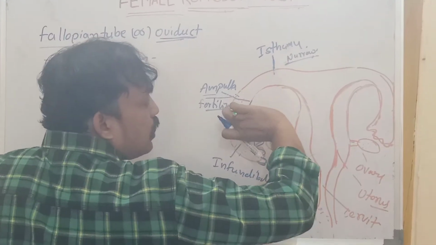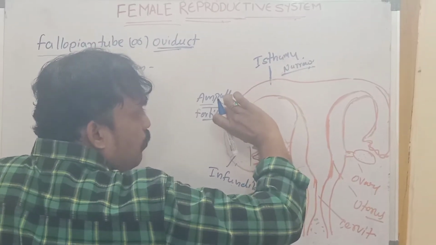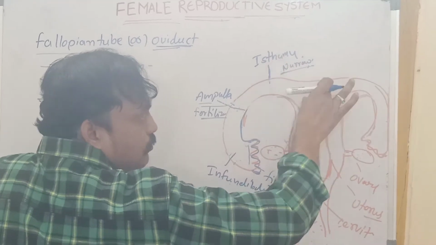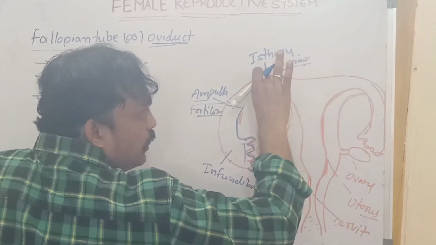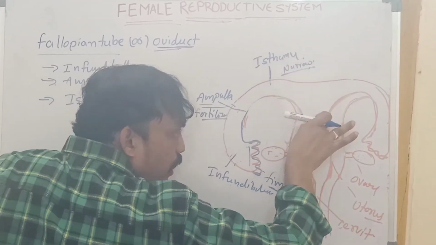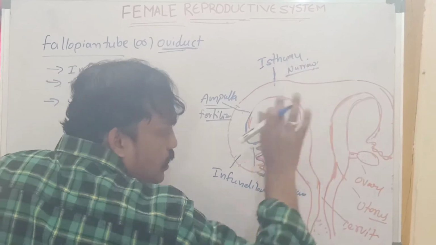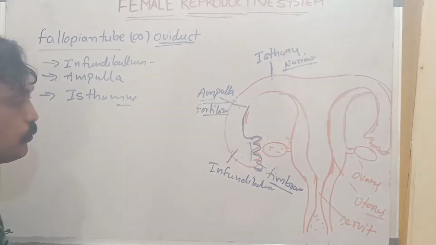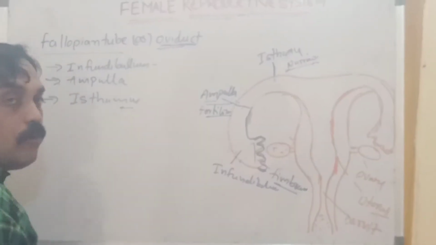It connects the fallopian tube ampulla and the uterus. It is connected with the uterus, through which the isthmus opens into the uterus. Try to understand.